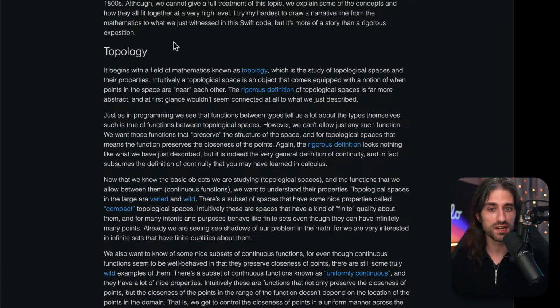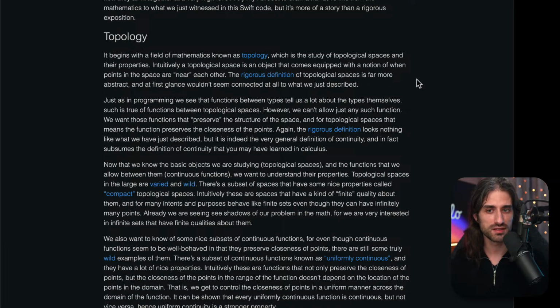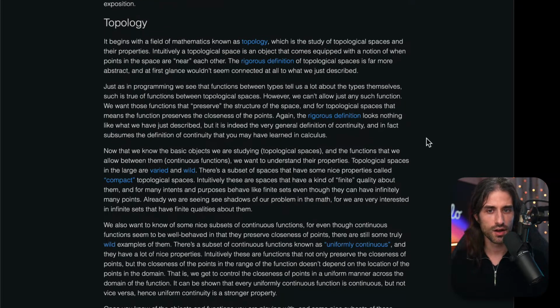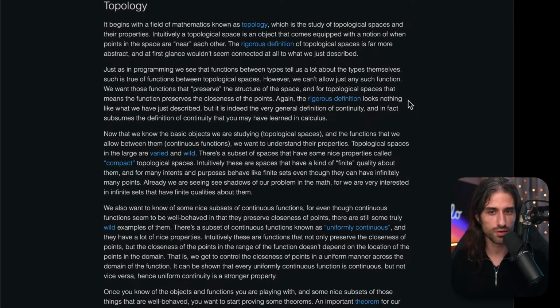So it all begins with a field of mathematics known as topology, which is a study of topological spaces and their properties. Intuitively, a topological space is an object that comes equipped with a notion of when points in the space are near each other. The rigorous definition of topological spaces is far more abstract and at first glance wouldn't seem connected at all to what we just described. Just as in programming, we see that functions between types tell us a lot about the types themselves, such is true of functions between topological spaces. However, we can't allow just any such function.